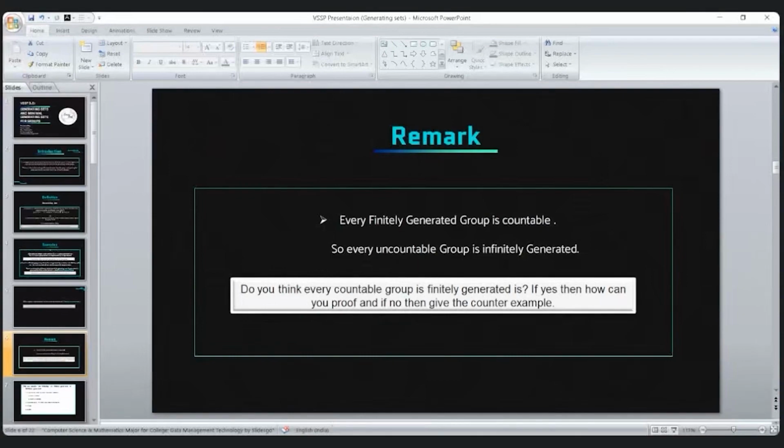So can you give an example? Rational numbers. Yeah, you're right. If we consider the set of rational numbers under addition, or the set of non-zero rational numbers under multiplication, then the group is countable. But we can easily prove by contradiction that this group does not have any finite generating set.